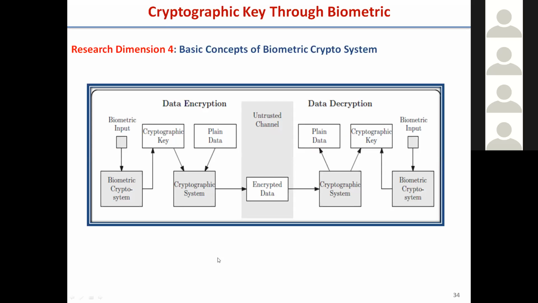Now, how will a biometric-based cryptosystem work? We have a biometric input, then the cryptosystem is here. This module generates a cryptographic key from the biometric, and the key is given to a cryptography engine, AES or DES. It takes the plain text and the key and gives the encrypted data. On the other side, the same process: we give the biometric and the plain text is decrypted. So the key is generated from the biometric and given to the cryptosystem for encrypting, the cipher is transferred, and on the other side the same person with the same biometric can decrypt it.